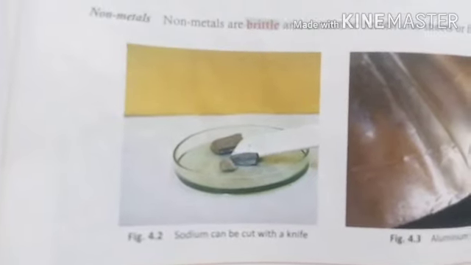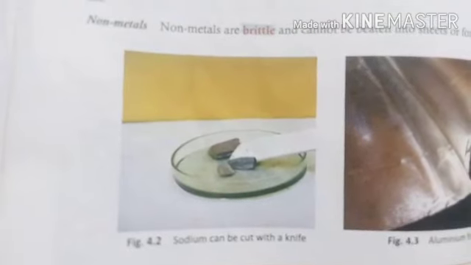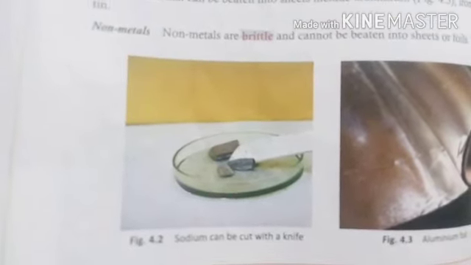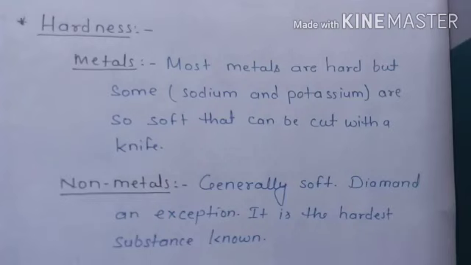As you can see in the picture, this is sodium which you can cut with the help of a knife. Now non-metals in hardness are generally soft, but diamond is an exception. It is the hardest substance known. Actually diamond is a non-metal, and generally non-metals are soft, but diamond is an exception because it is the hardest substance known on the earth.